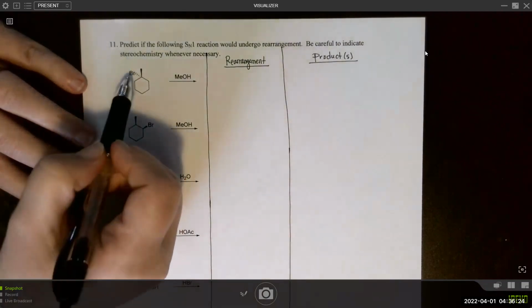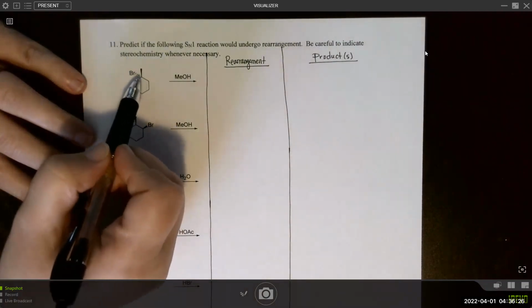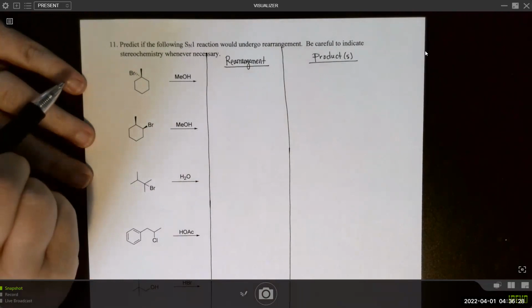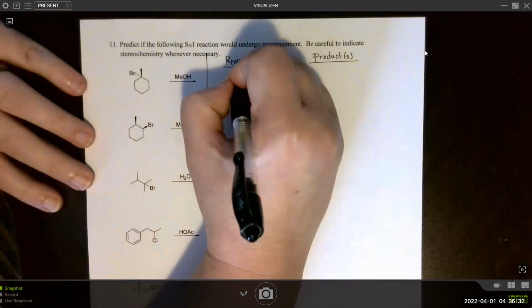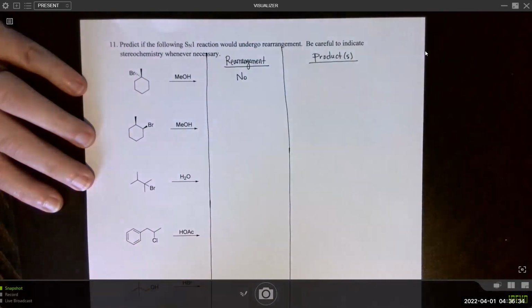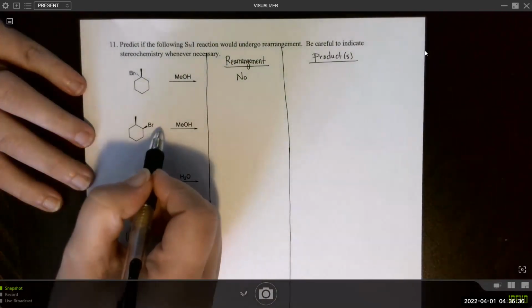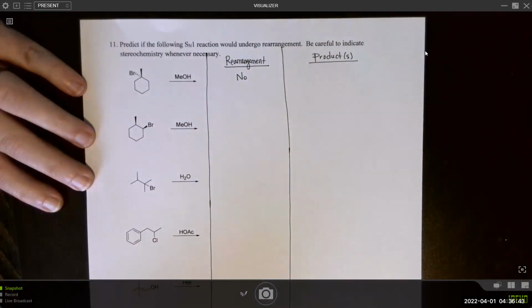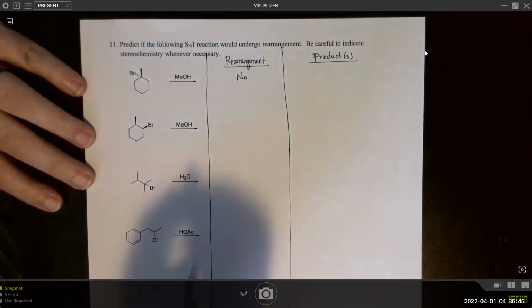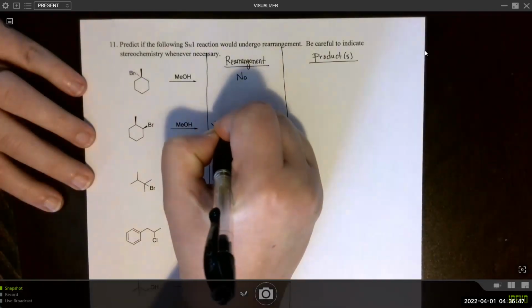Okay, so when we have loss of a leaving group, we're going to get a tertiary carbocation. So that cannot rearrange to anything more stable in this case, so no rearrangement. Here, when we have loss of a leaving group, we're going to get a secondary carbocation. There can be a hydride shift to form a more stable carbocation. So the answer is yes, right?